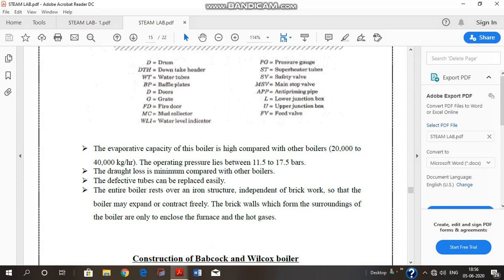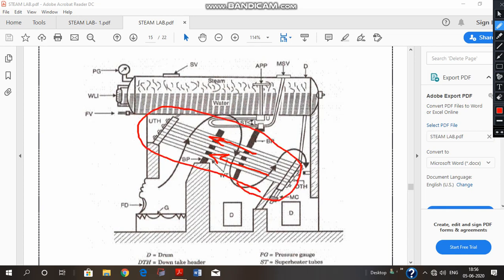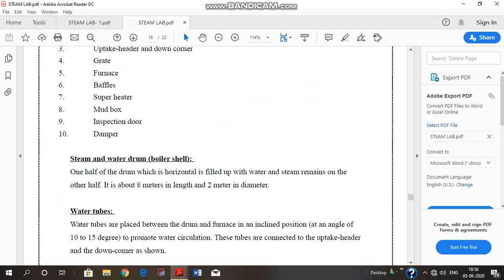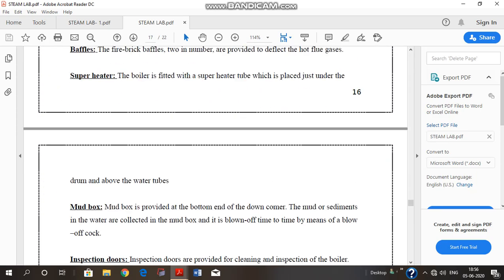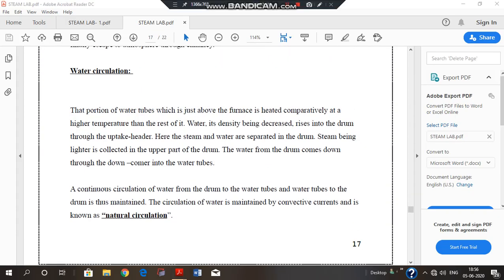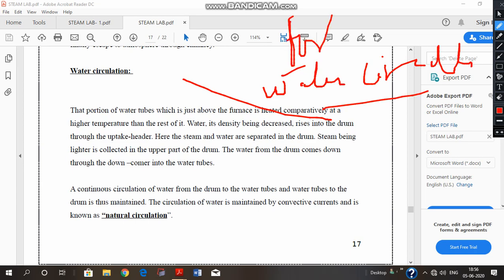Now we would come back to our question, why there is a flow of water, what is the requirement of the flow. But before that, we also have to know one particular situation. See, these tubes have been tilted, they are not straight, and the angle of tilt is near about 10 to 15 degrees. Now why is the angle of tilt there? The angle of tilt is there in order to ensure a particular type of circulation. For the purpose of a good water circulation, the angle of tilt is 10 to 15 degrees.